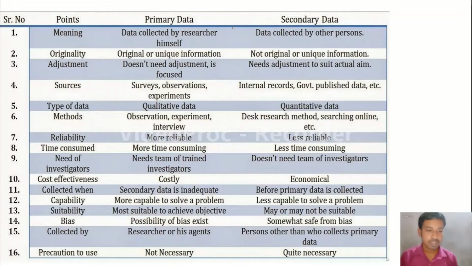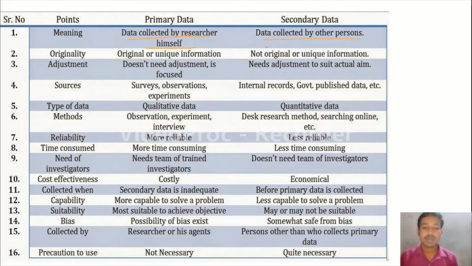Let us try to understand the difference between primary and secondary data. Primary data means data collected only by the researcher, and secondary means data collected by another person. Whenever a researcher goes and meets the people and collects the data, it is known as primary data.